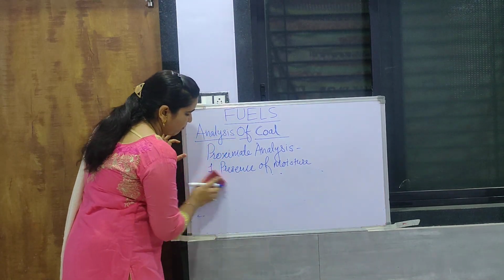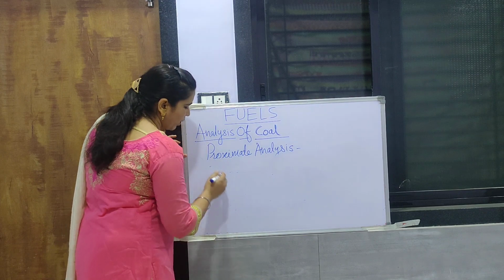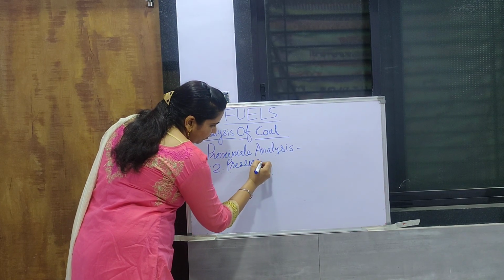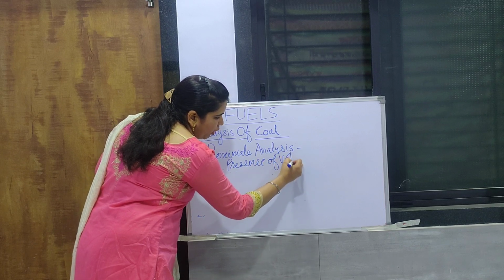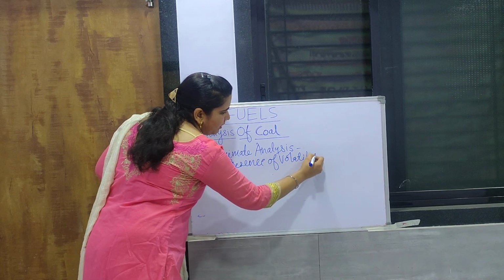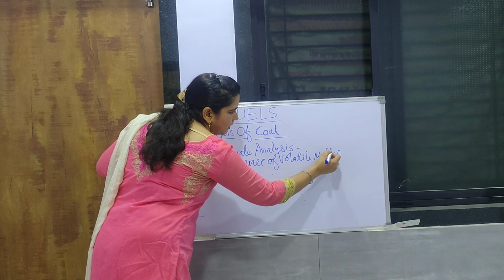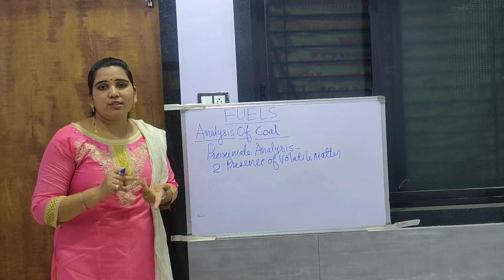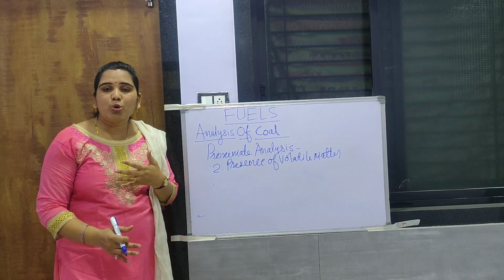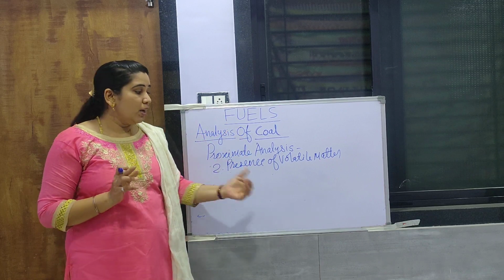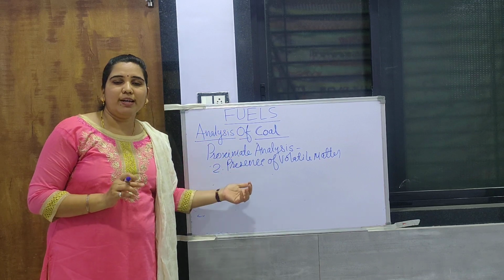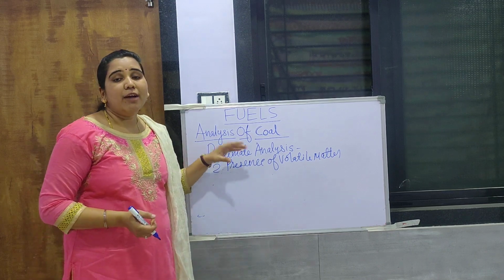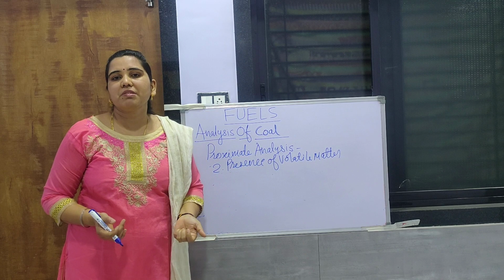in the dry condition. Now second, we have to determine volatile matter. Presence of volatile matter is to be determined. Now volatile matter is nothing but presence of different gases in it. So those gases, for example hydrogen, carbon dioxide, nitrogen dioxide, sulfur dioxide, oxygen, then carbon monoxide, all these gases together are the volatile matter, because it can be volatilized by giving a particular temperature. So this volatile matter has combustible gases as well as incombustible gases.